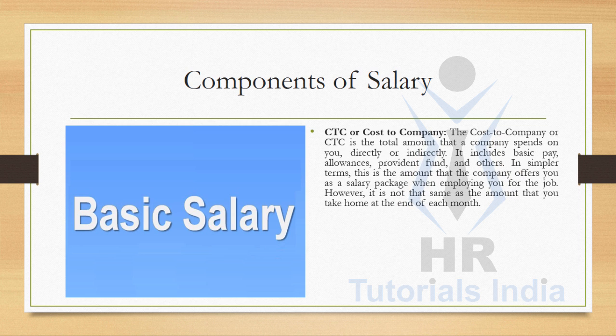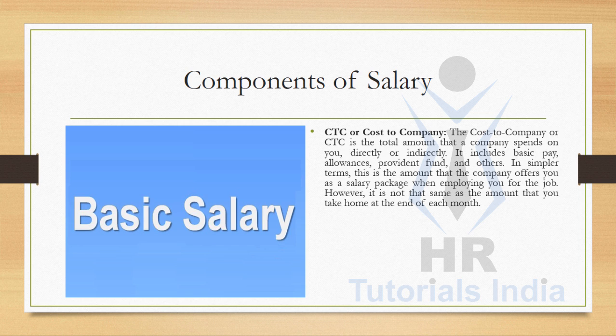CTC or cost to company. The cost to company or CTC is the total amount that a company spends on an employee, directly or indirectly. It includes the basic pay, allowances, provident fund, and others. In simplified terms, this is the amount that the company offers to an employee as a salary package when employing an employee for the job. However, it is not the same as the amount that an employee takes home at the end of each month.